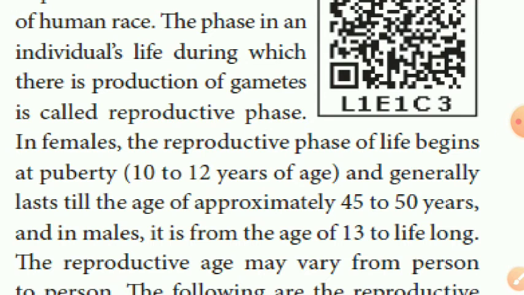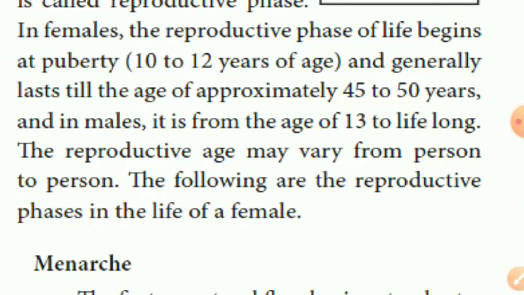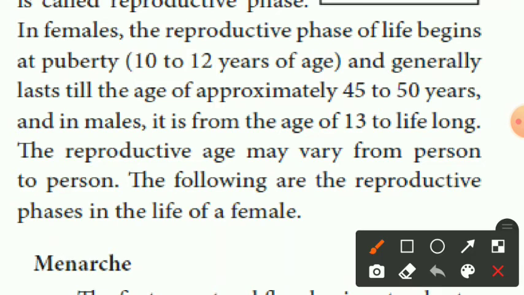Puberty time, 10 to 12 years of age, and generally lasts till the age of approximately 45 to 50 years.